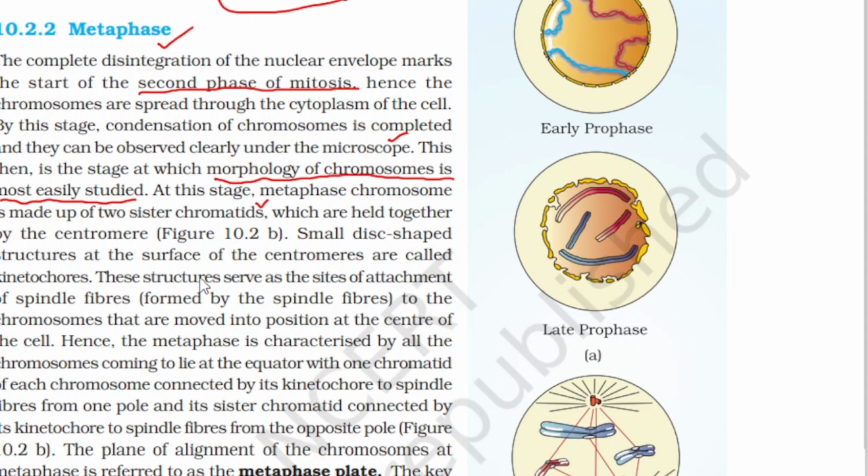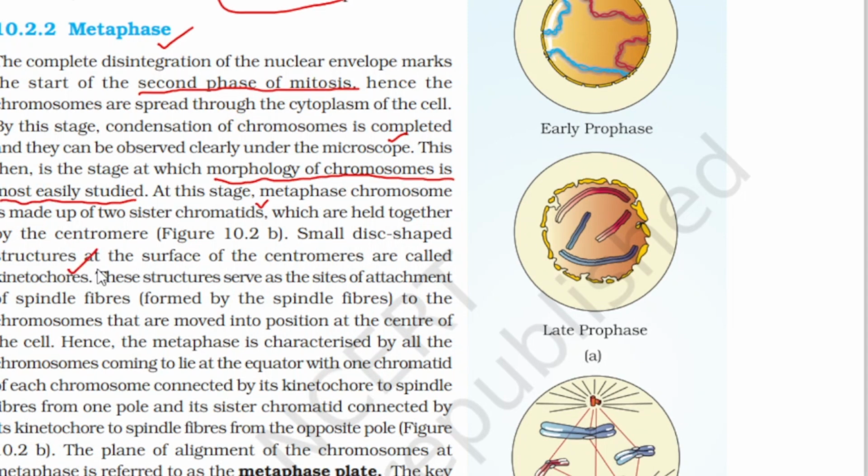Small disc-shaped structures at the surface of the centromeres are called kinetochores. We studied about the kinetochores and centromere in the first unit, in the nucleus. These structures serve as the site of attachment of spindle fibers. So at these junctions, the spindle fibers will come and get attached to the chromosomes that are moved into the position at the center of the cell.